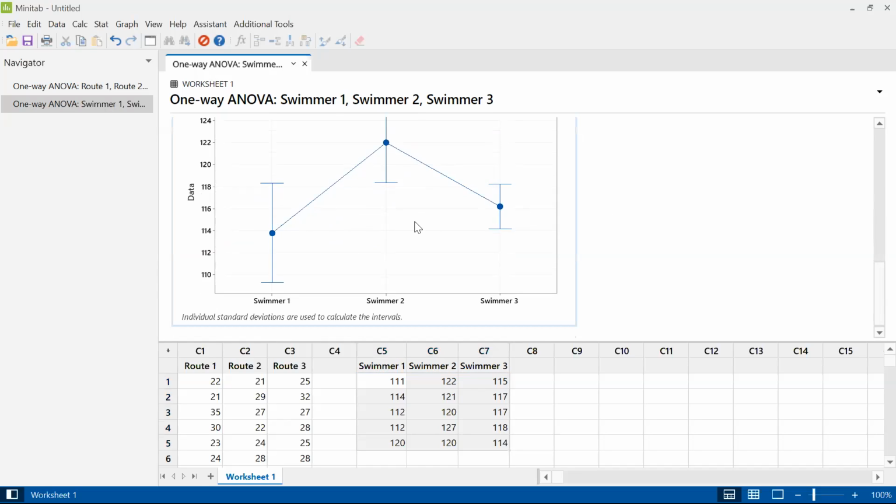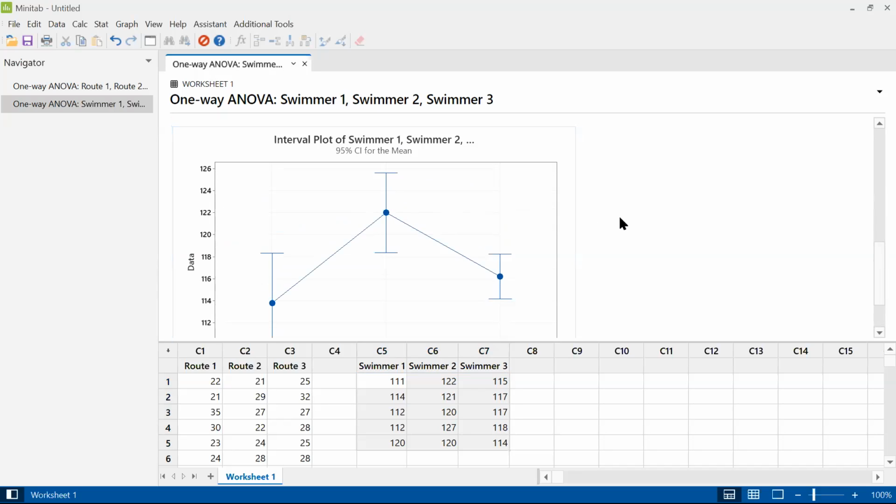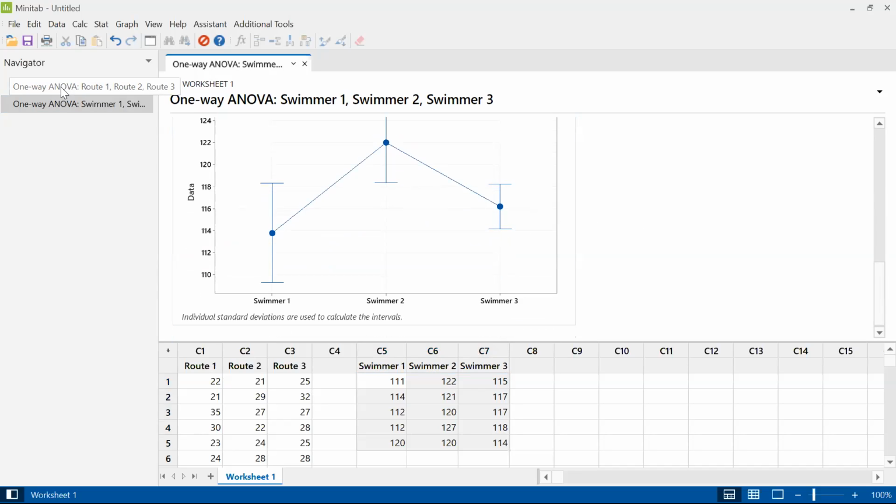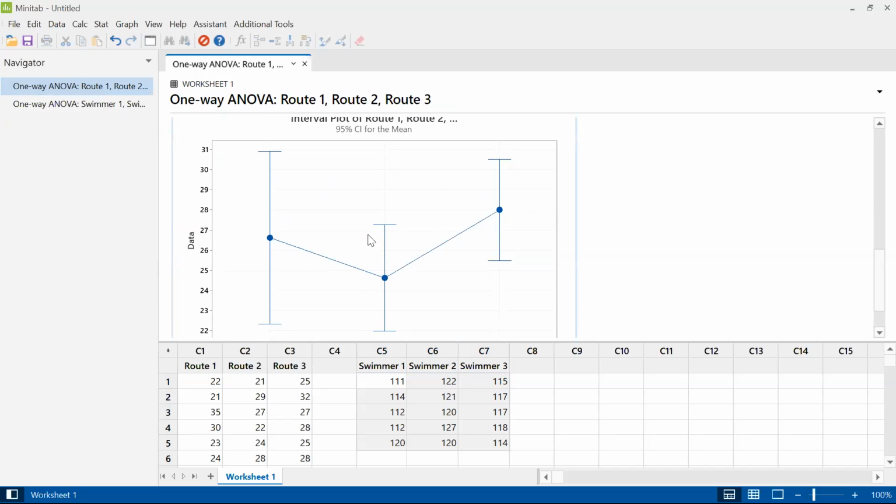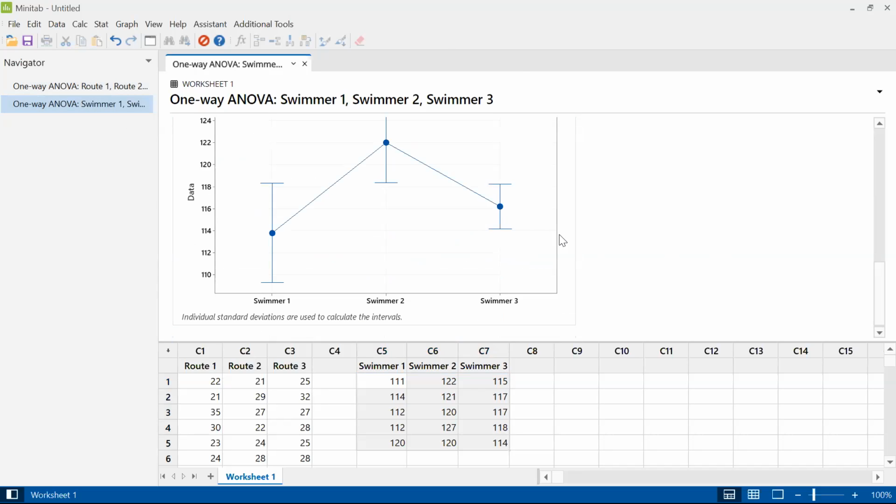So the ANOVA test said that there is a difference, but it looks like maybe the difference is that swimmer 2 is just smaller. And you can see that this graph looks different than the graph we had for the roots. There, all the bars kind of overlapped with each other, and there were numbers that looked like they could reasonably be part of all three intervals. But now the bottom of this middle one doesn't quite overlap with the tops of the other two. So there isn't really a number that hits all three bars. You can hit the bottom two, you can hit the top one, but you can't hit all three of them at the same time.